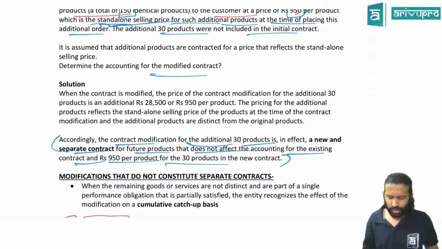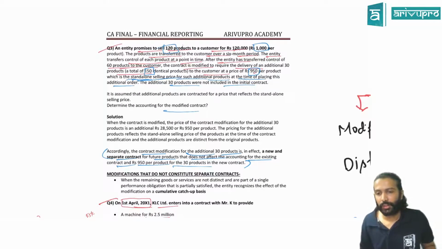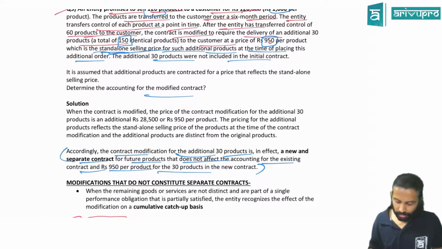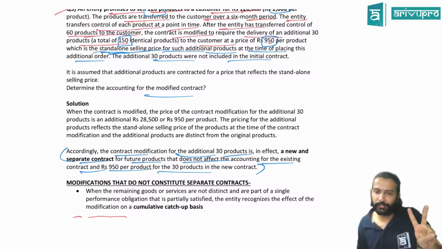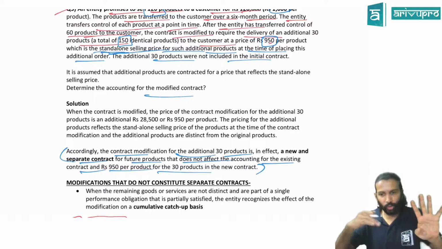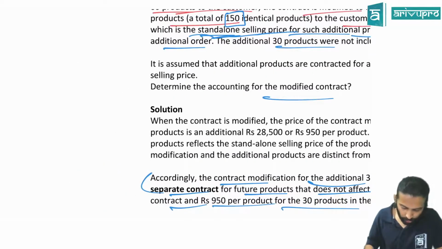How will you write this question if it comes in examination? For 3 marks they asked. How will you write? Here there is an increase in scope. First you have to write the conditions for a modification to be a separate contract. 2 conditions were there. The first is increase in the scope by adding new goods or service.